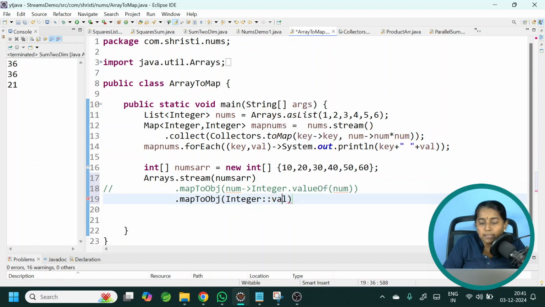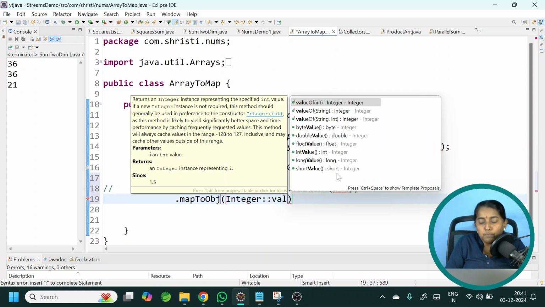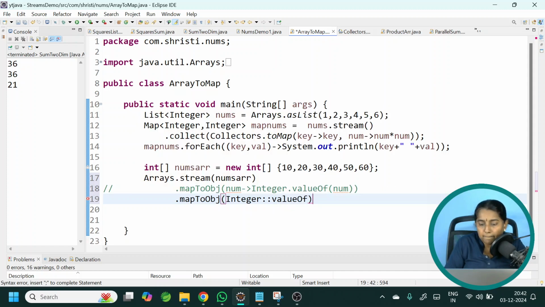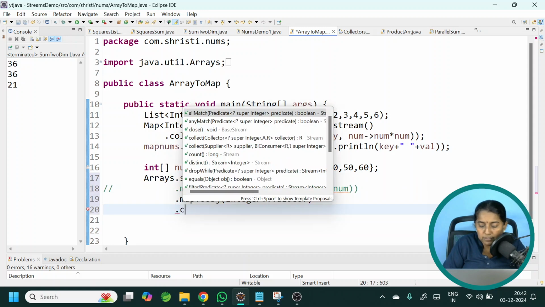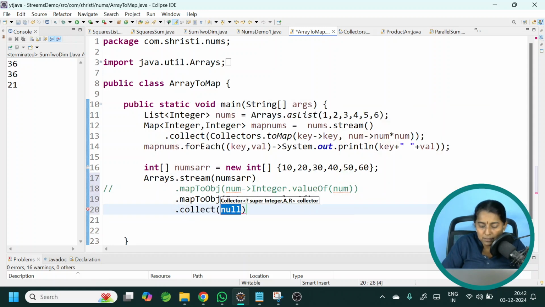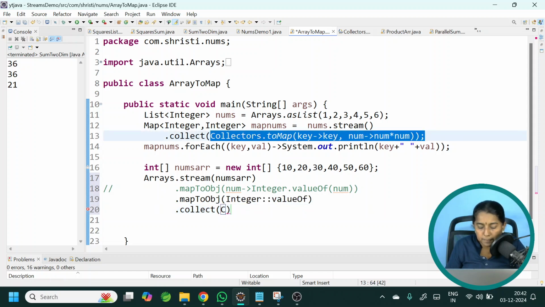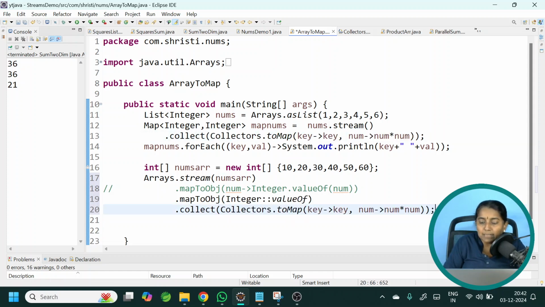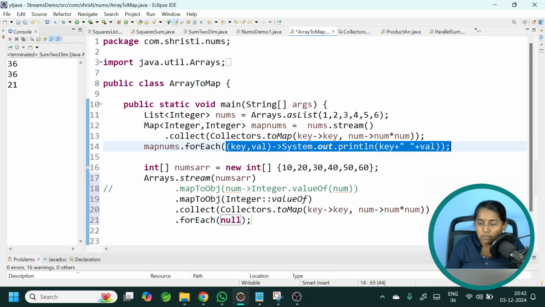I can guarantee you, if you have completed all the questions by this time, you will be comfortable working with streams. Then after this, call dot collect method, and I can copy this whole part again. Now rather than getting it in a map, let me use dot forEach directly, and this also let me copy it.